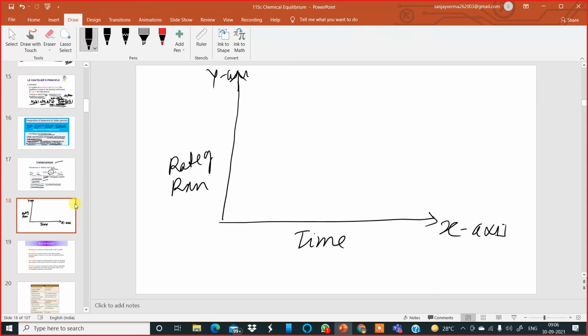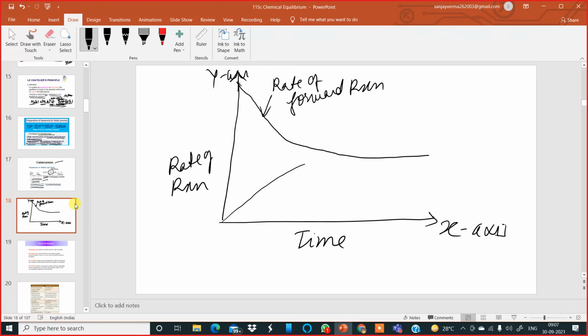So what happens when the reactants are in the beginning, the forward reaction curve goes like this. This is the rate of forward reaction. And then the backward reaction goes this way. They meet over here. This is called the rate of backward reaction.